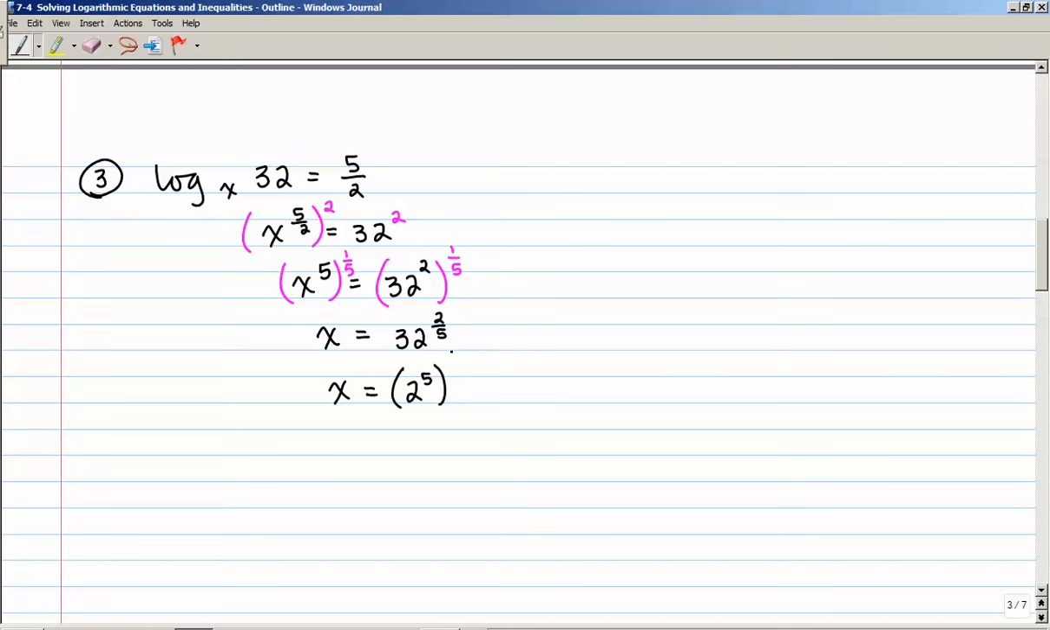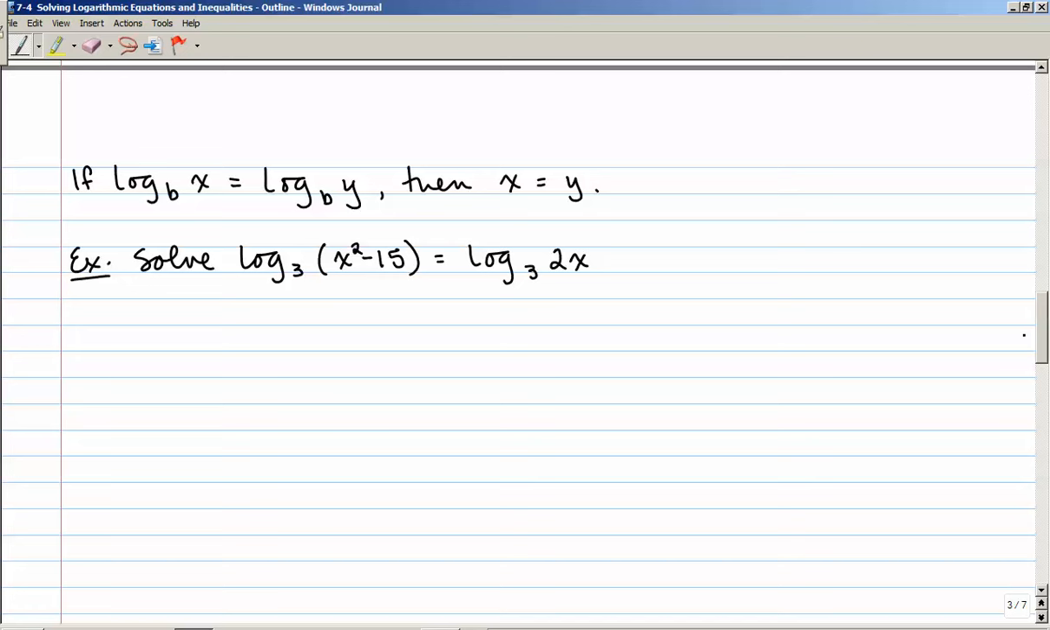32 is 2 to the 5th, and that's raised to the 2/5 power. And when I multiply those, 5 times 2/5 is going to give me just 2. 2 squared, or 4. So my final answer is x equals 4. And you could go back up to here where we wrote it in exponential form, and in your calculator check that 4 raised to the power of 2/5 is equal to 32.